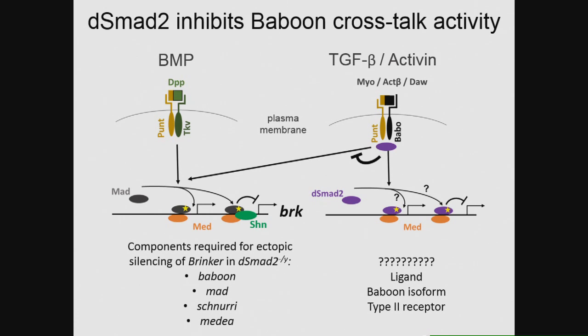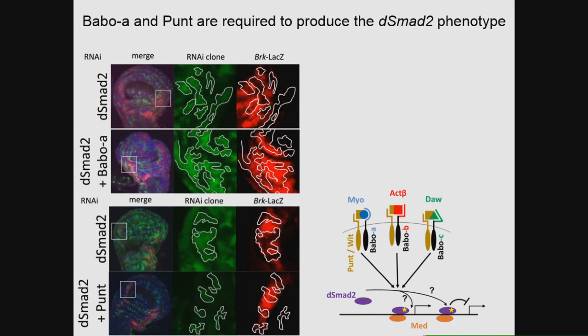So our first goal was to identify which of the 3 splice isoforms of baboon, which differ in their ligand binding domain, and which type 2 receptor is important for the DSMAD2 phenotype. To do this, we made RNAi clones in the wing disc and assayed for brinker silencing in the clones. So when we make a DSMAD2 RNAi clone, which is illustrated by the top panel here, the RNAi is expressed in the clones marked with GFP.